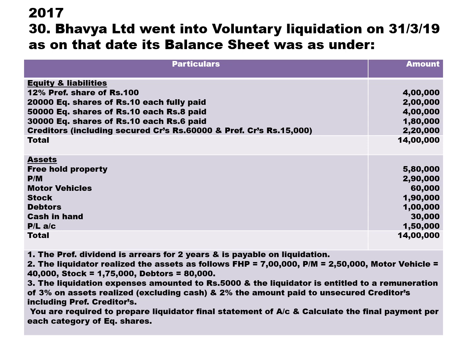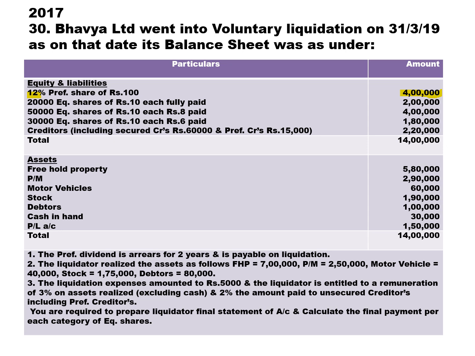Then we have freehold property, plant and machinery, motor vehicle, stock, debtors, cash in hand. P&L account, don't consider, ignore it. The preference dividend is in arrears for 2 years and is payable on liquidation. So how to calculate the preference dividend? It is calculated like this: 4 lakh into 12% into 2 years, you get 96,000.